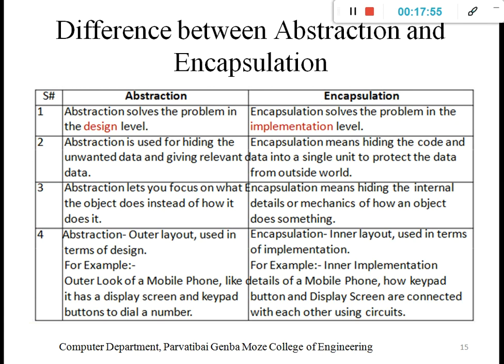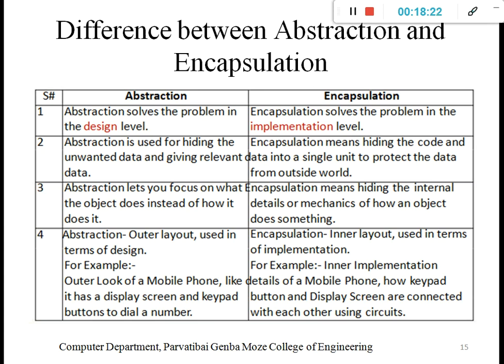The difference between abstraction and encapsulation: abstraction solves the problem at the design level. It doesn't care about what exactly the internal execution is. It's only the outer look. Like we use a mobile and we don't know how exactly it works.